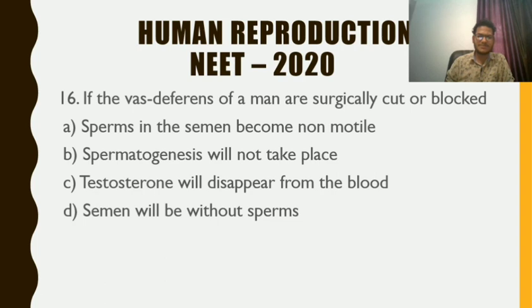Option C, testosterone will disappear from the blood. No, it will also remain in the blood because blood supply is there to the scrotal sac, from where the testosterone comes in contact with the blood. Option D, semen will be without sperm. This one is the right answer. The sperm cannot come to the abdominal cavity, to the ejaculatory duct and the urethra. That is why the semen will be without sperm. So the answer is D.